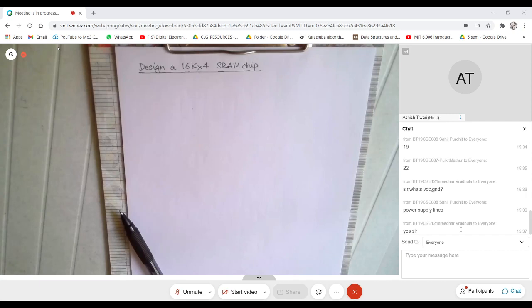This memory has 16K locations, and each location contains a 4-bit word. So the word size is 4, the number of addresses is 16K. So more data lines, which means you need 4 data lines, assuming bidirectional lines, and 8 lines otherwise, and the number of address lines would be less. Very good.